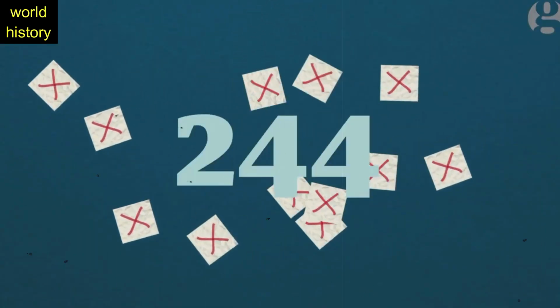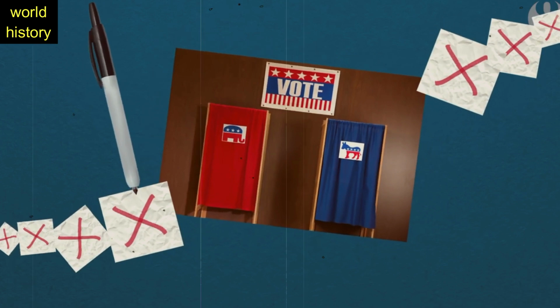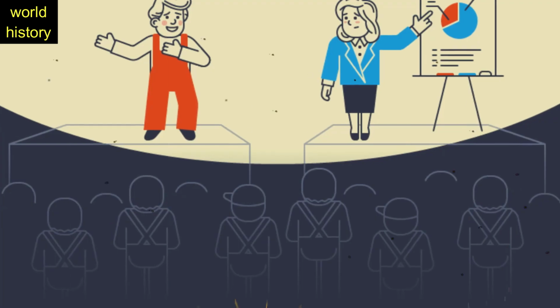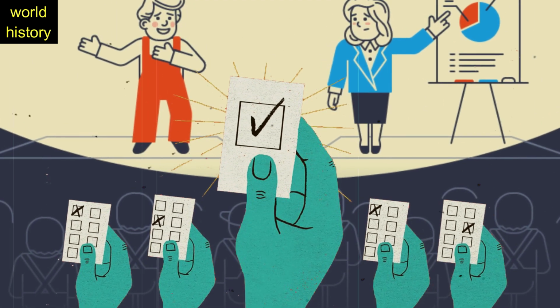There are 538 electors, therefore to become president, a candidate needs to gain at least 270 electoral votes. The candidate who wins the popular vote usually wins the electoral vote.